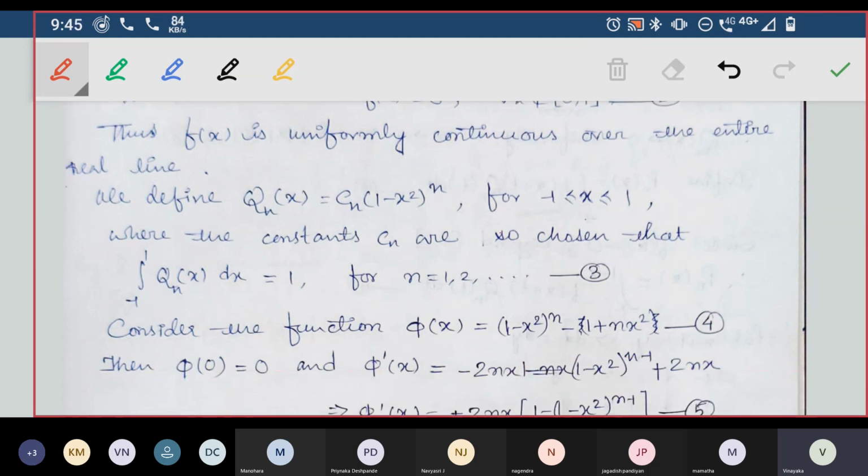Now we define Qn of x, a function. As I already told, it is a constructive proof. We are trying to have a polynomial Pn of x which converges to f of x. The construction of Pn of x is a little bit lengthy. So first we'll define Qn of x. Let Qn of x be a polynomial defined as Cn times (1 minus x squared) to the power n, for x between minus 1 and plus 1.